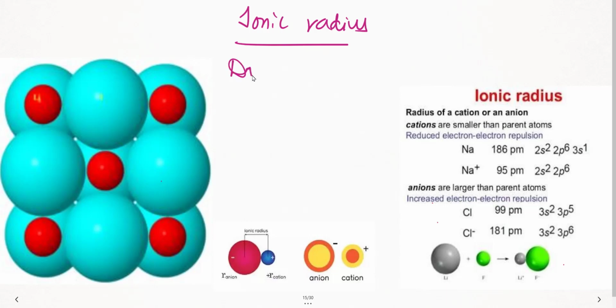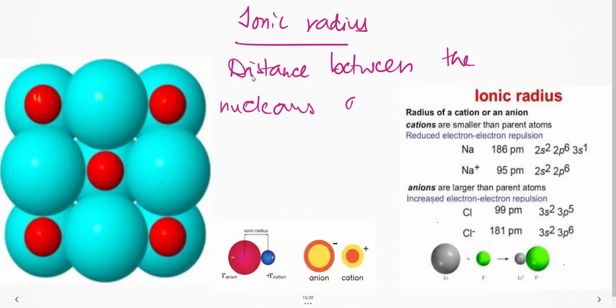It is a distance between the nucleus and the electron in the outermost shell. So here, what did we do? Let us assume we have taken 2 ions, but both the ions are separated, right?